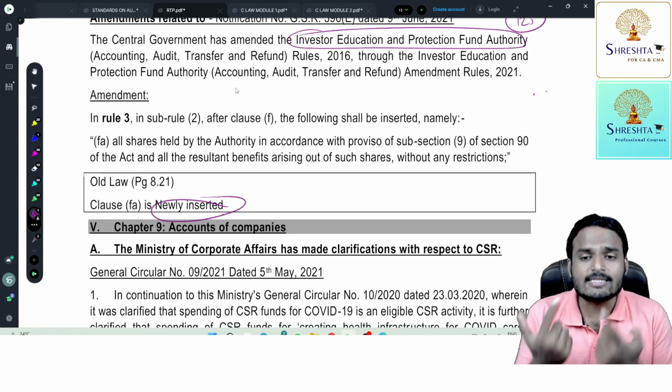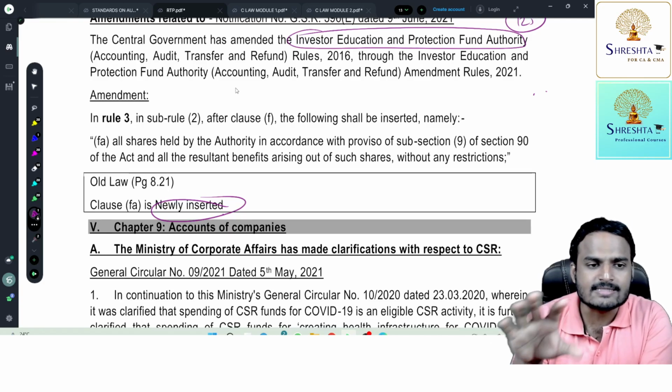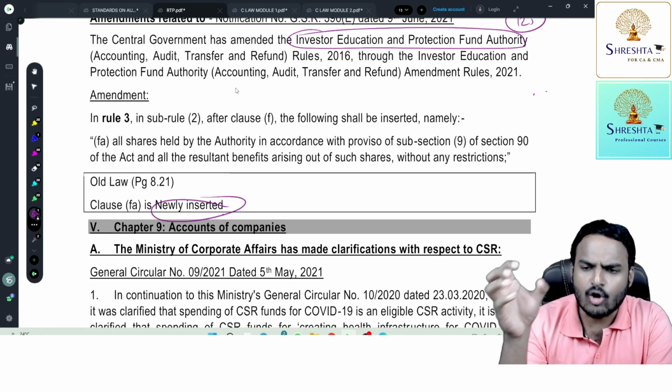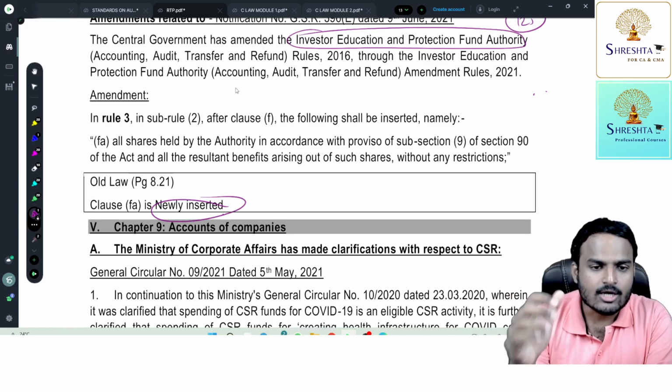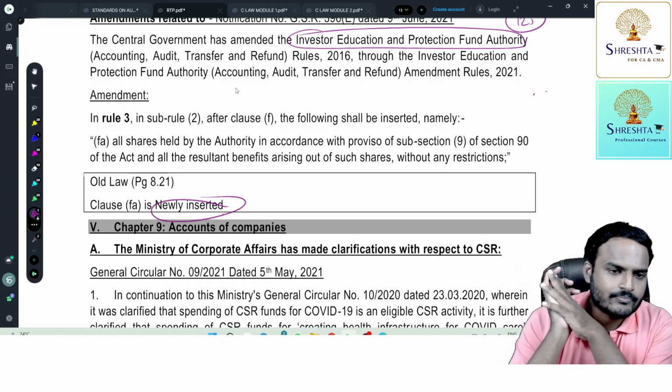And if I fail to respond to that notice, then the company will, with the permission of NCLT, suspend all my rights with respect to those shares. All those shares and the benefits arising from them, all this money, will be transferred to IEPF.